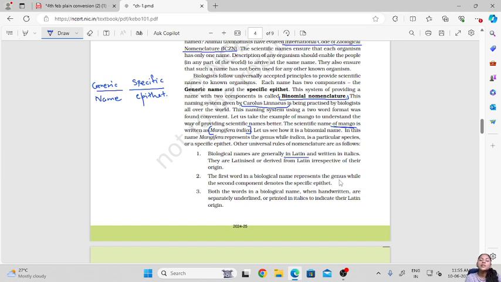All the scientific names are derived from the Latin language. They are Latinized or derived from Latin irrespective of their origin. The first word in a biological name represents the genus, so the generic name represents the genus, while the second component, the specific epithet, represents the species.